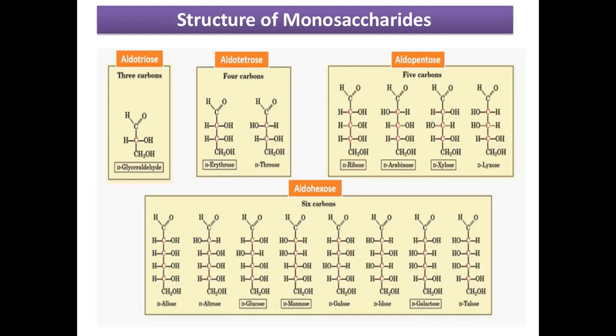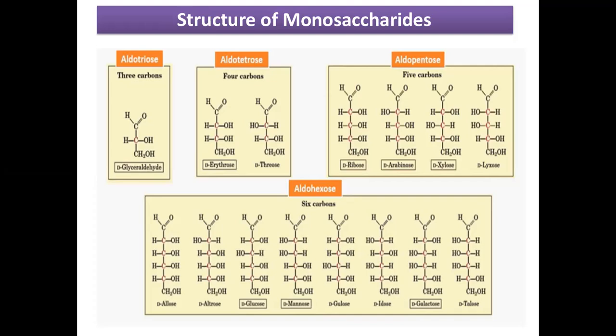If a monosaccharide has 3 carbon atoms plus an aldehyde functional group, then it is known as the aldotriose. You can see the structure of aldotriose. Aldotrioses are the monosaccharides having an aldehyde functional group plus 3 carbon atoms.